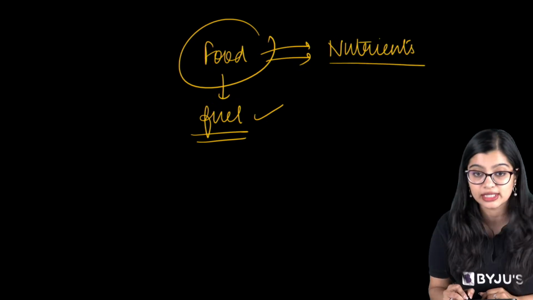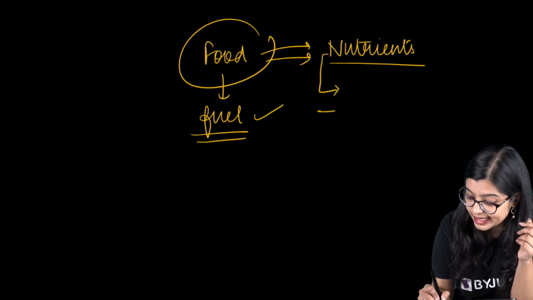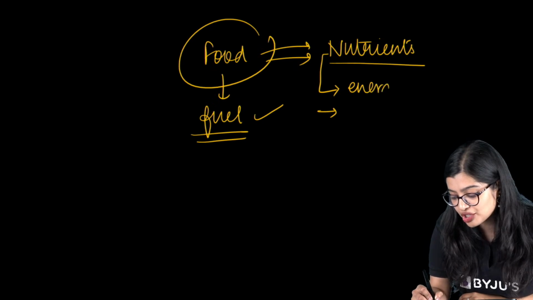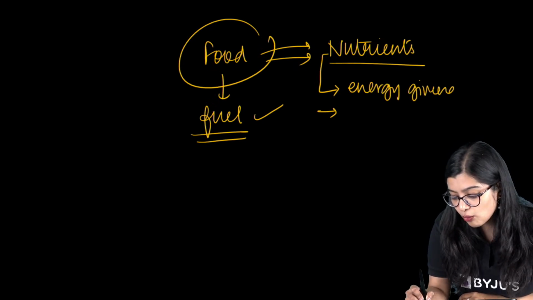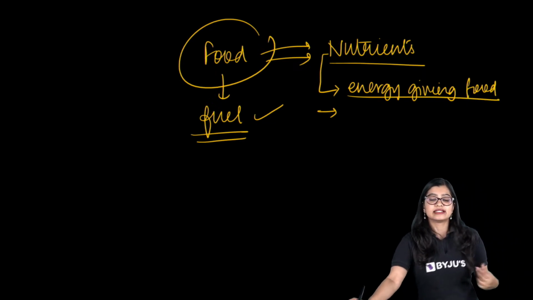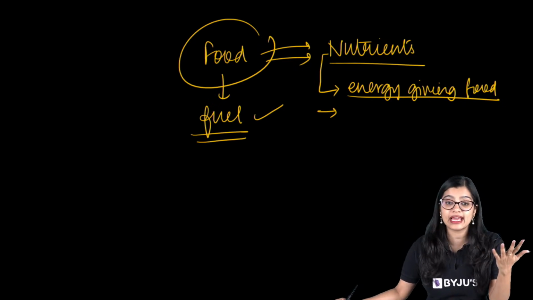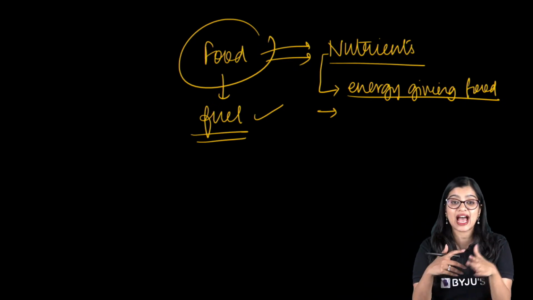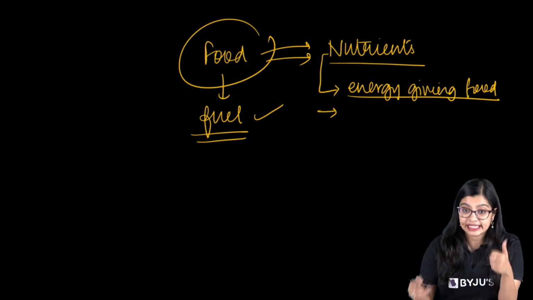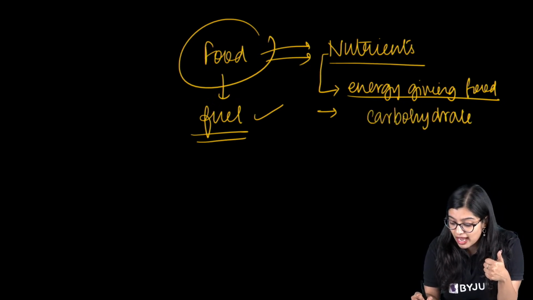They are important components. Now, of course, there are some energy-giving nutrients. So, what are my energy-giving foods? Can you tell me? See, we have learnt about this. Food has various nutrients in them. What are the nutrients? We have carbohydrates, proteins, fats, vitamins and minerals. Now what are my energy-giving foods? Yes, very good. It's my carbohydrates and it is my fat.